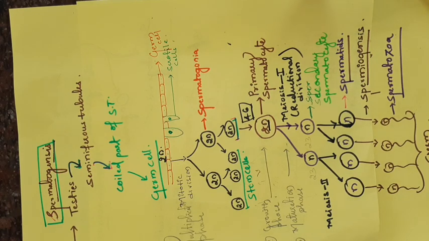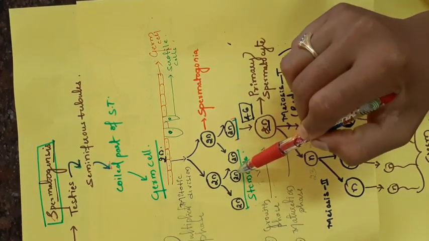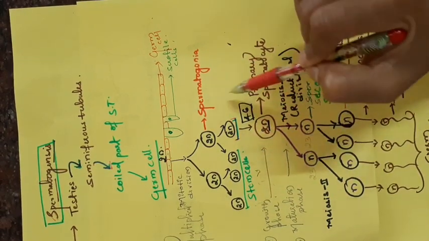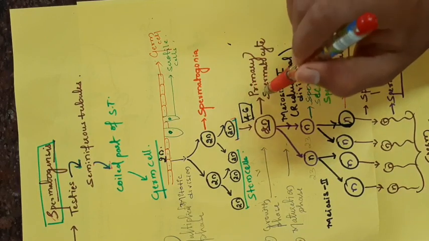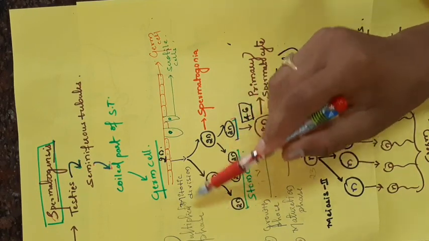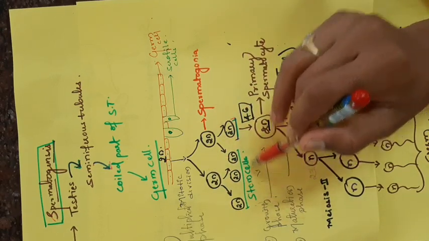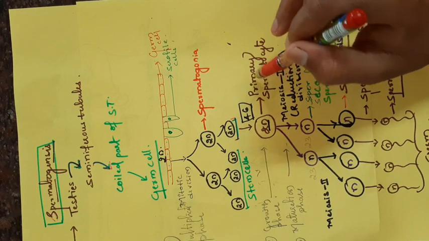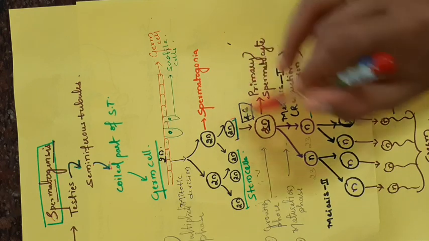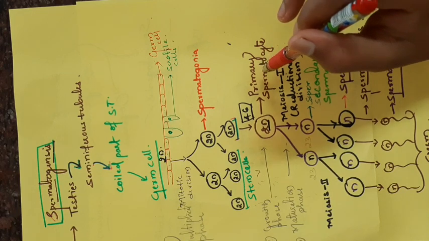After production of many spermatogonia, some spermatogonia act as stem cells. Some spermatogonia undergo the further steps of spermatogenesis. After the multiplication phase, the spermatogonia undergo the growth phase, which increases their size. Then that structure is called a primary spermatocyte.